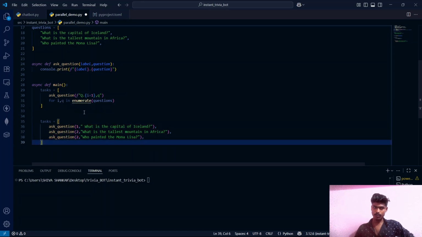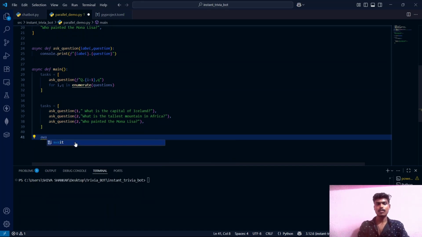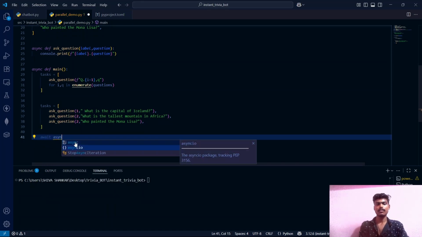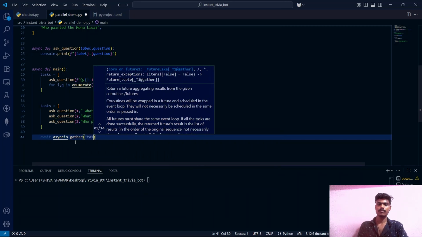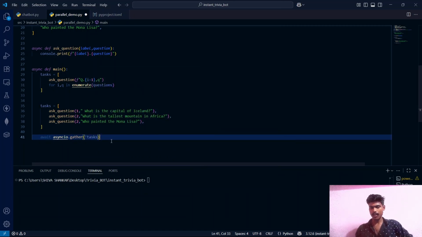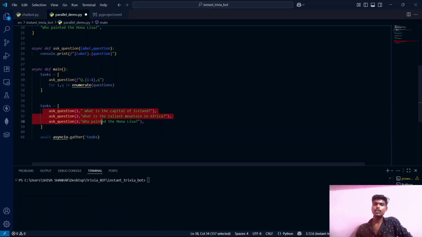And to execute these functions, we need to write await. This single line will collect all the tasks which are listed inside this array and execute them in parallel at the same time, not one by one. So ultimately, all the tasks are getting executed at a single point in time.